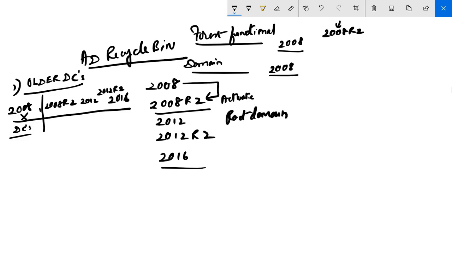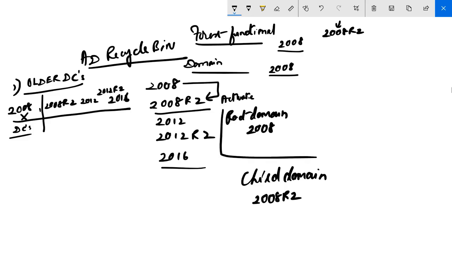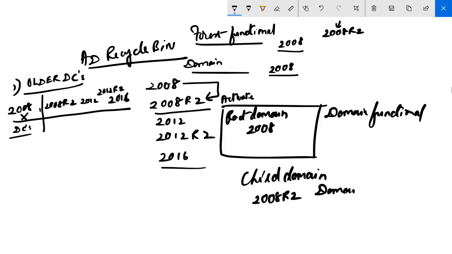one is you have a root domain. Second is you have a child domain. It could so happen that my root domain is on the 2008 function level, and my child domain is on the 2008 R2 functional level. They can be in two different function levels within the forest itself. So the root domain can be on a different function level. Okay. So the domain functional level of the root domain is 2008. The domain functional level of the child domain is 2008 R2. Meaning every domain has got its own domain function level. You can have a different one.